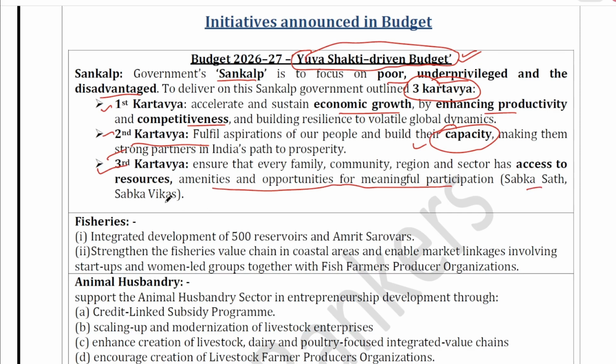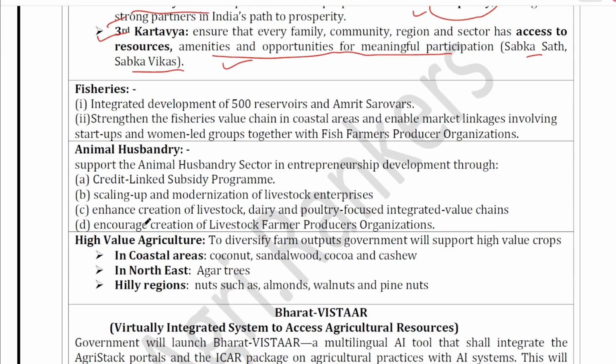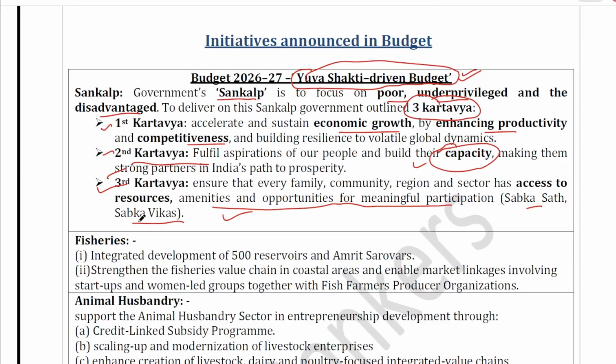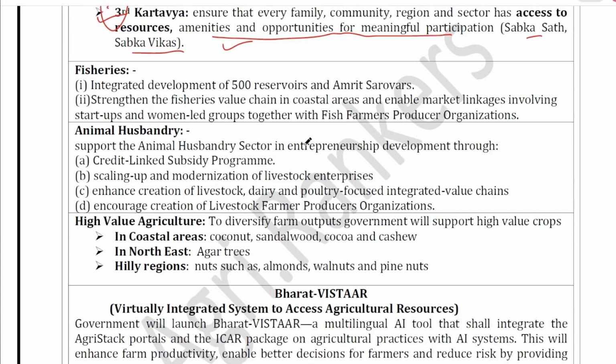Sabka Saath, Sabka Vikas. So any benefit that is generated, in short, the benefits of development of this country should reach every person. Okay. Next, initiatives. What you need to remember? 3 kartavyas you have to remember. Anything can be asked. Okay. And this line, Yuva Shakti driven budget.